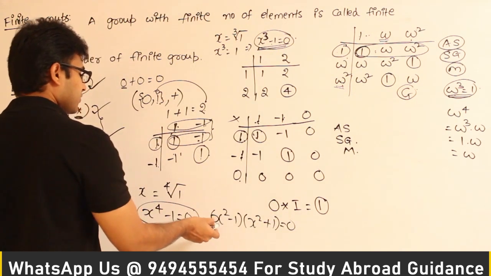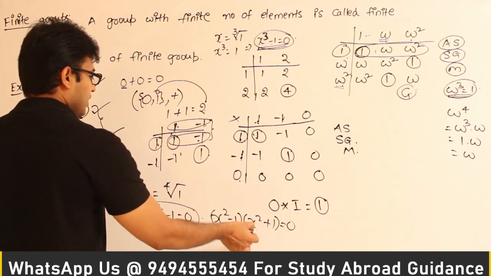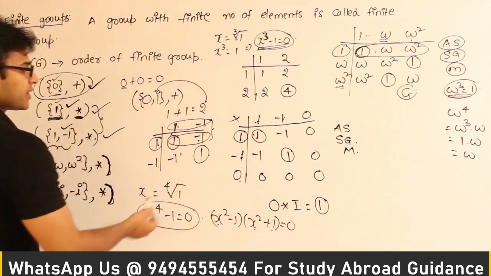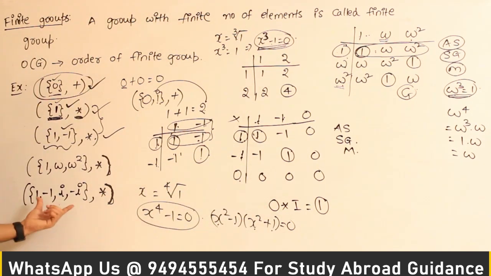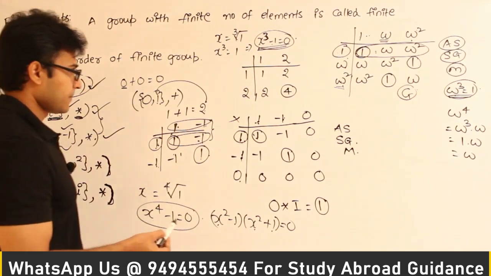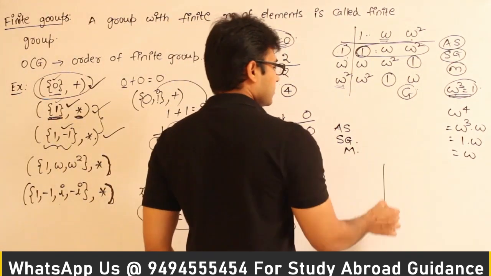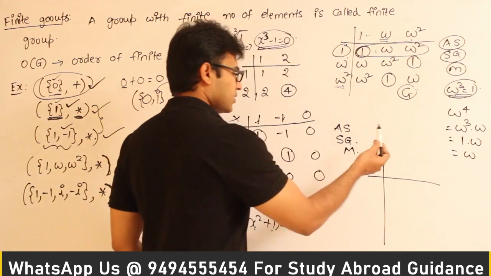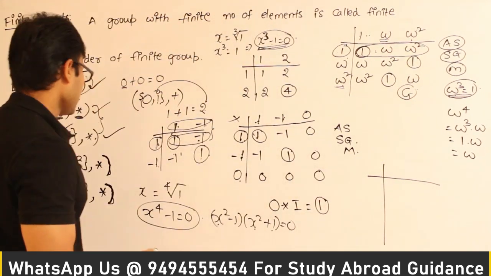So you can clearly see that for this one, 1 or minus 1, and for this one, plus or minus i, is the root. Therefore these are the fourth roots of unity. So this is also going to be a group under the operation star. You can check that if you need. If you put it in a composition table, you can verify it. I'm not doing it. You can verify it.